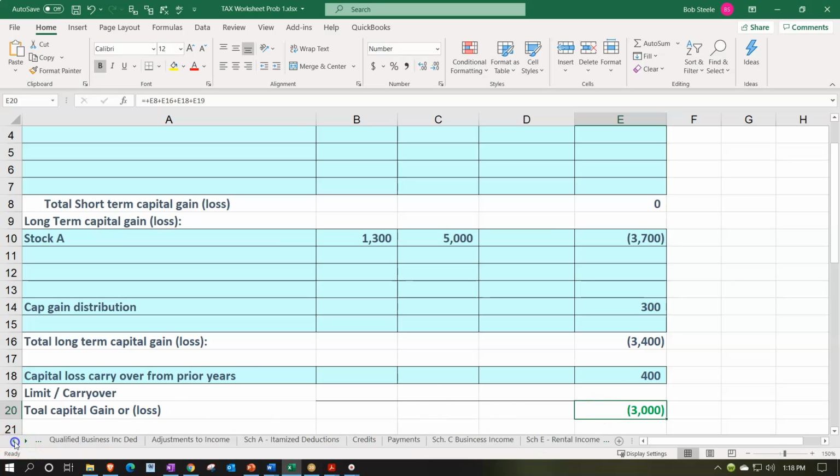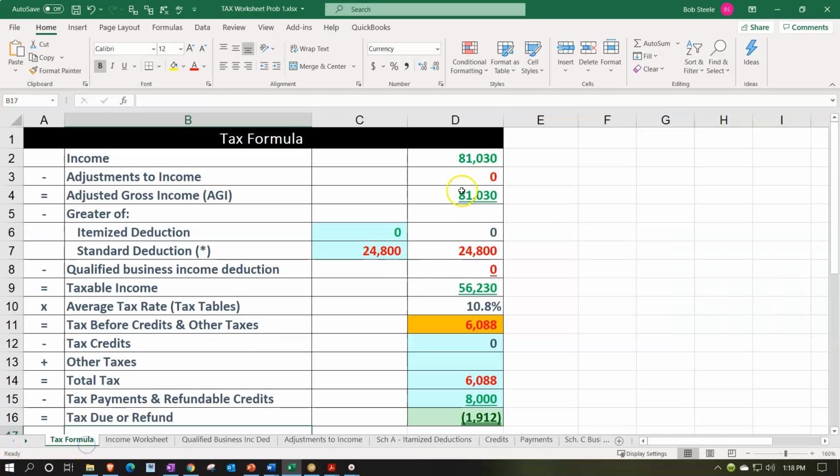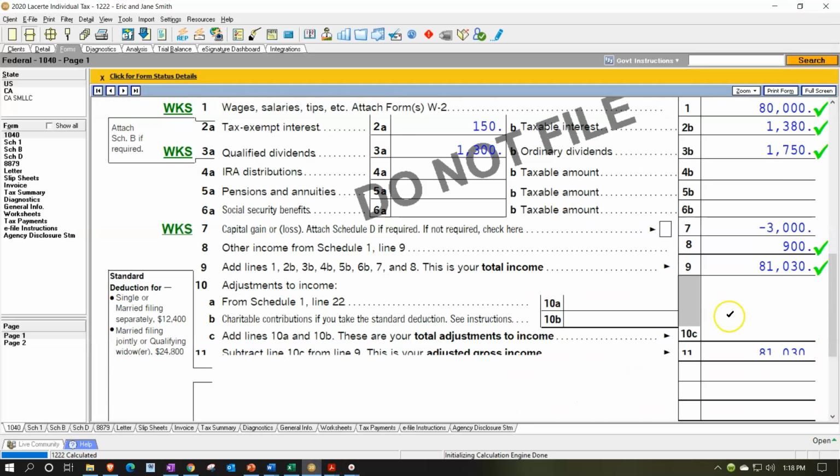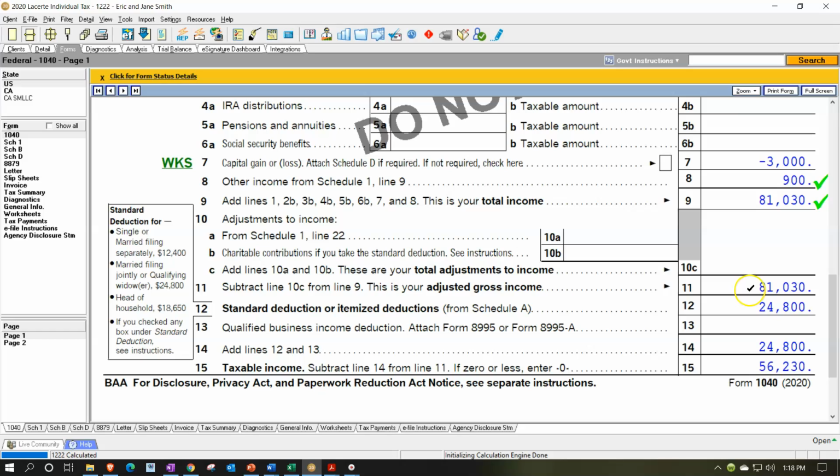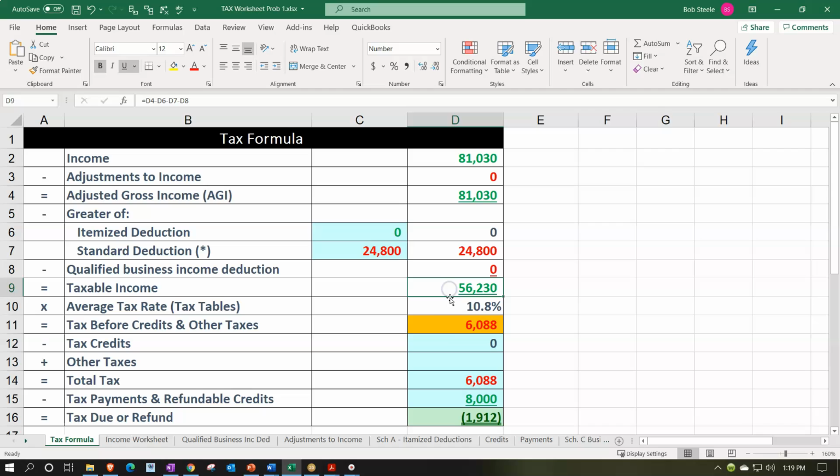All that then feeding into, for us, the first line item, the 81,30. For the tax return, there's the 81,30. Then we have no above the line deductions. We'll talk about them later. We got the 24,800 of the standard deduction, bringing us down to that 56,230, and that's what we have here as well.